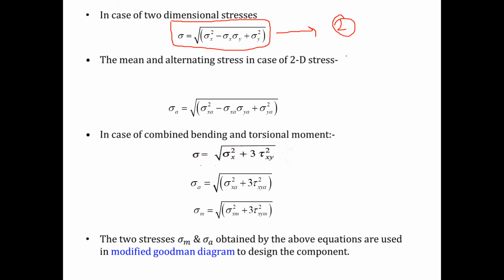Yes, sir. Fine. Okay. Now I have told you that since we are designing the component for fatigue, I know that any component will fail by fatigue only if it is having alternating component as well as mean component. That means this equation number 2 will have one component as alternating component, that is sigma a, and another component as mean component sigma m. That means in x direction we will have alternating component as well as mean component.